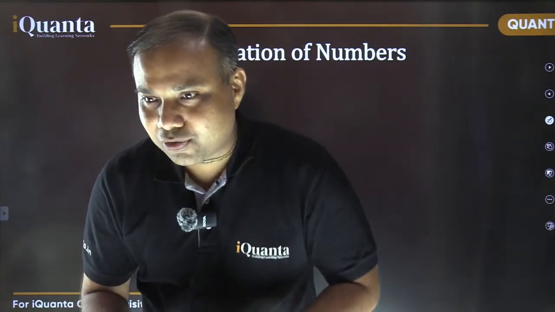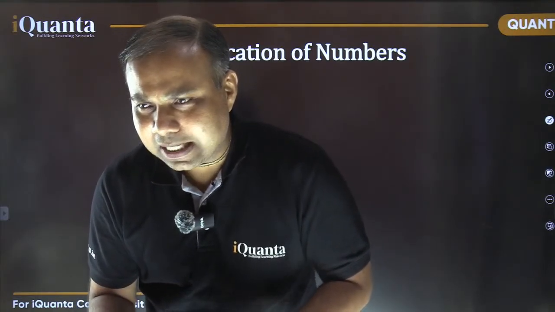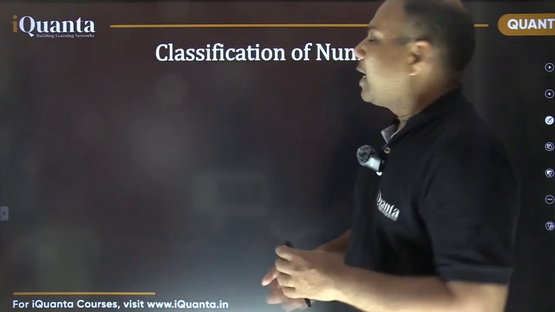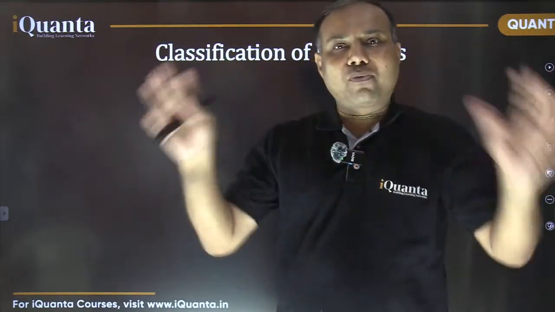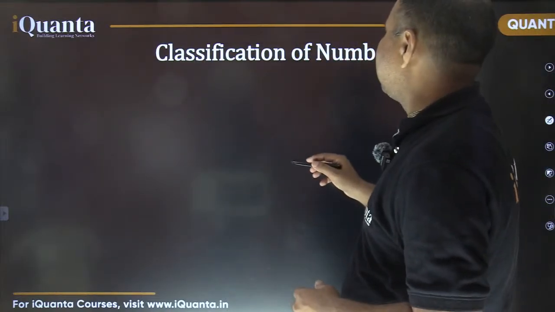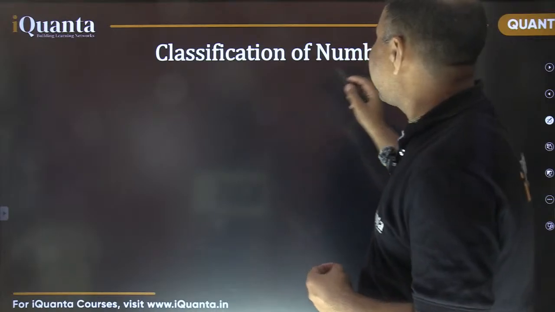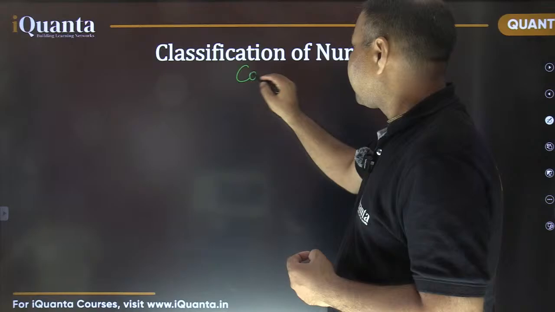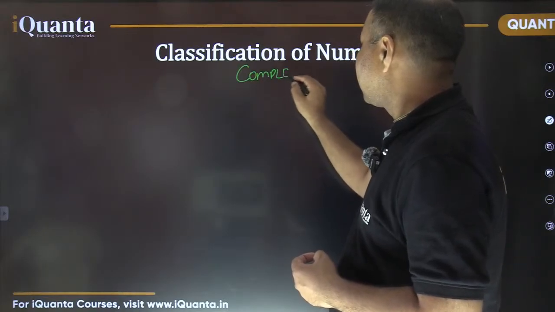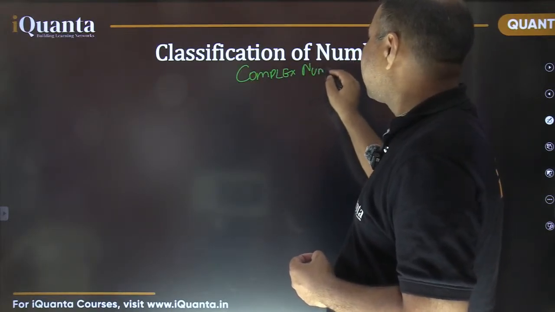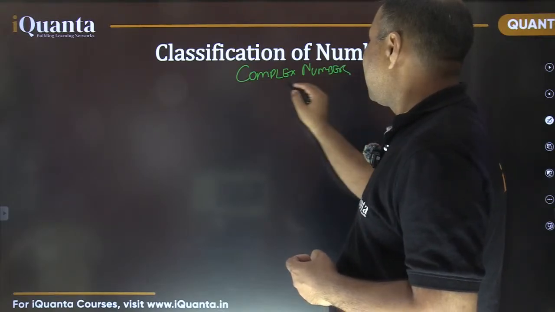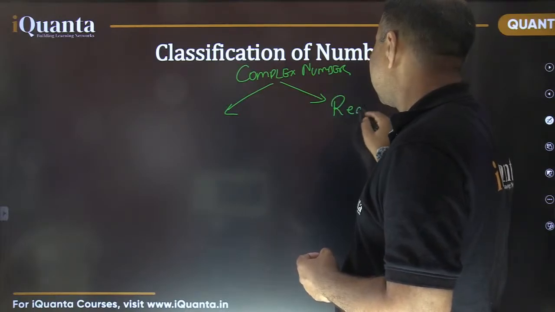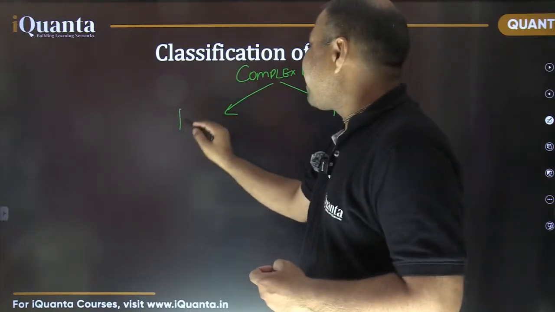Rational, irrational, real, odd, even, whole numbers. Yes, these are different terms. Excellent. So basically, if you talk about the whole family of numbers, we call it, let's say, numbers only. And then there are two parts. One is, we can call it complex numbers also. In complex numbers, we have two varieties basically. One is real, others are called imaginary numbers.